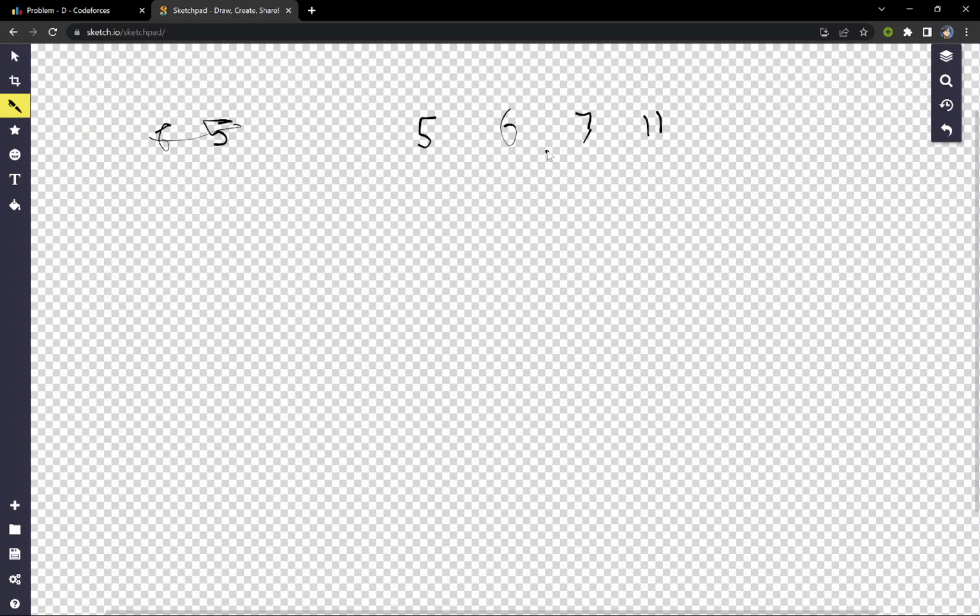So we can assign the middle value of 5 and 11, that is (11 plus 5) by 2, that is 16 by 2, 8. So we will assign 8 to x such that it will be the minimum possible x minus y. So x minus y here comes out to be 8 minus 5, that is 3.